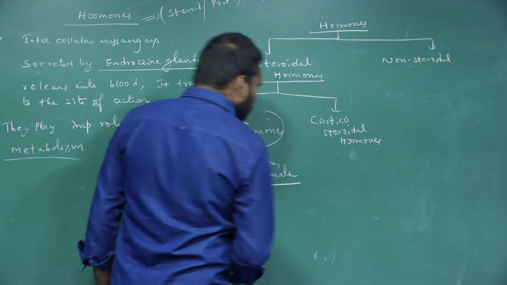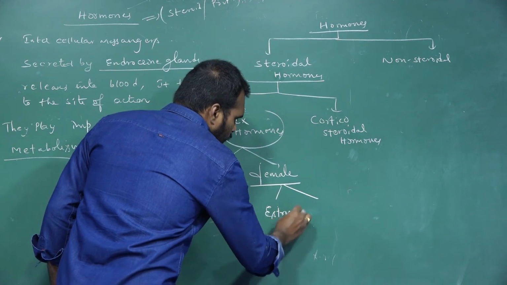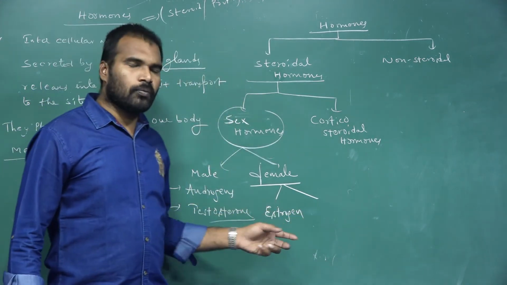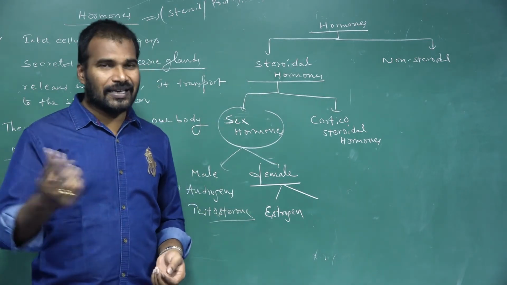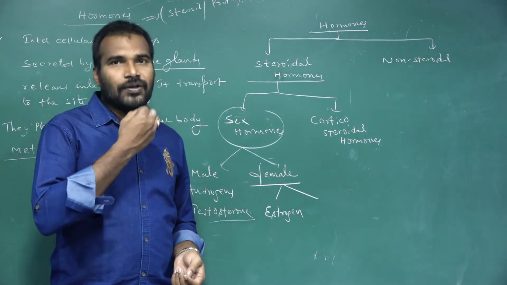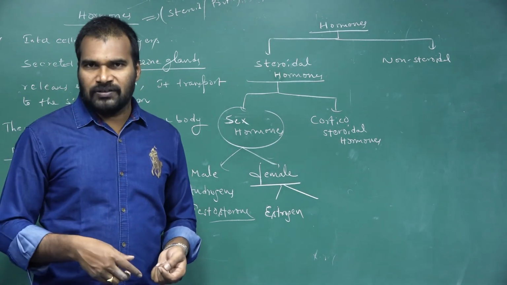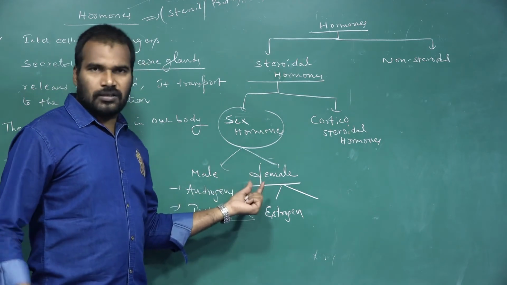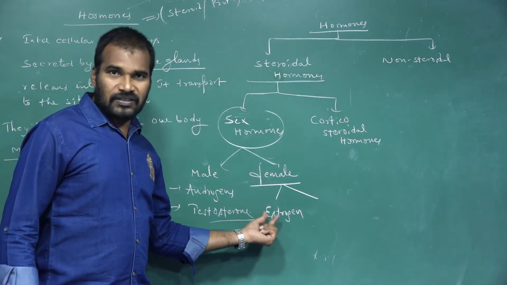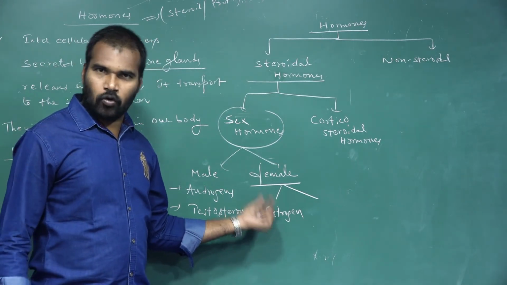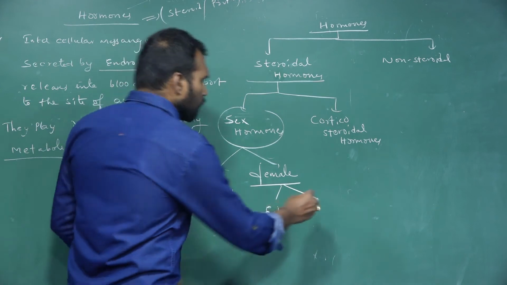Next, female sex hormones. There are two female sex hormones. One is estrogen. This estrogen hormone is responsible for the secondary female characters. Secondary female characters means getting a female voice, the menstrual cycle, and body development. These are all female sexual characters, because of estrogen, and it is secreted by the ovaries. Next one is the pregnancy hormone, progesterone.